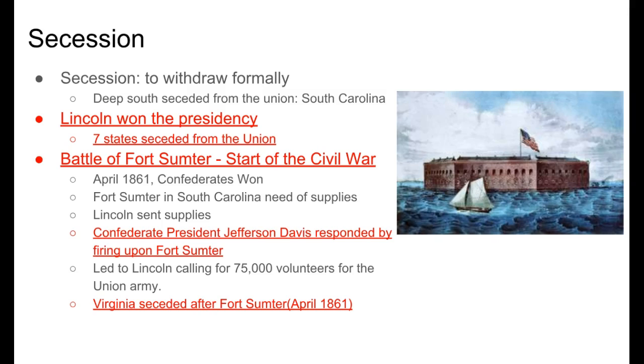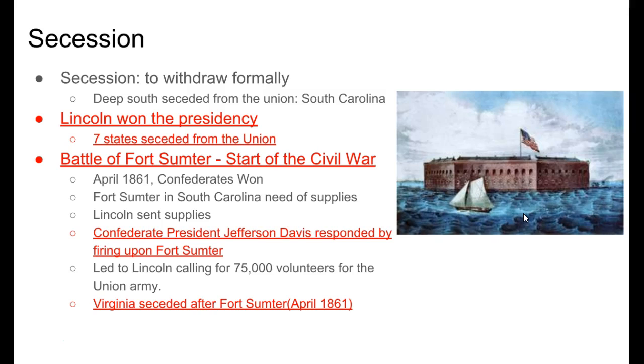The Battle of Fort Sumter, which is right outside of Charleston, South Carolina, in fact, began in April 1861. The Confederates did win this battle. Fort Sumter was in need of supplies, and the Union Army was there. As you can see, it's completely surrounded by water, and still is to this day.